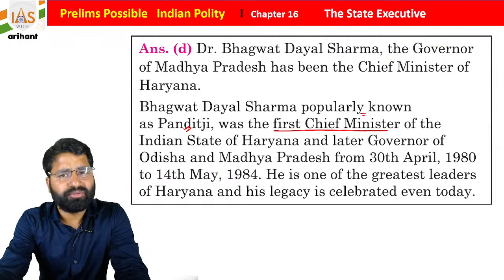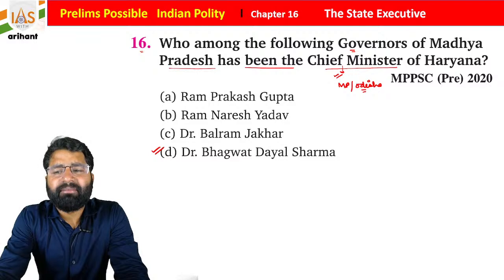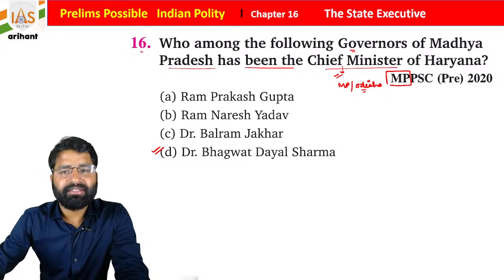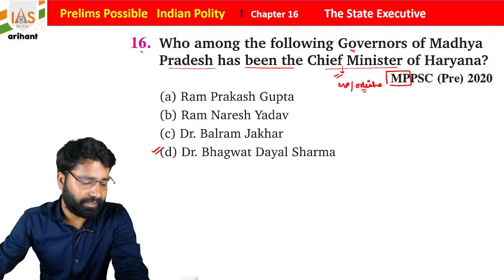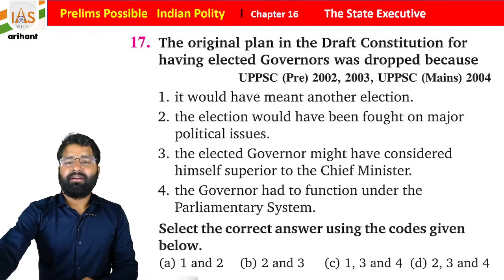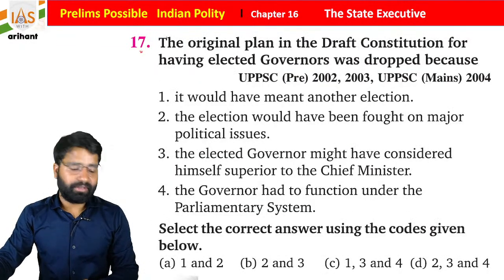Okay, so sometimes this data may be asked in the state PSC examination, as it was in Madhya Pradesh PSC. So yes, it is Madhya Pradesh PSC type of data. This type of question UPSC never asks. Okay, everyone, now see question number 17.